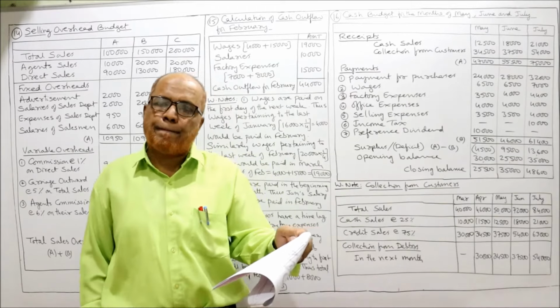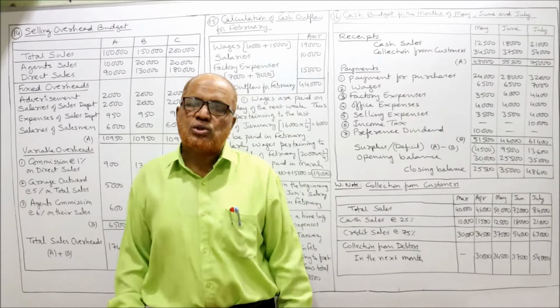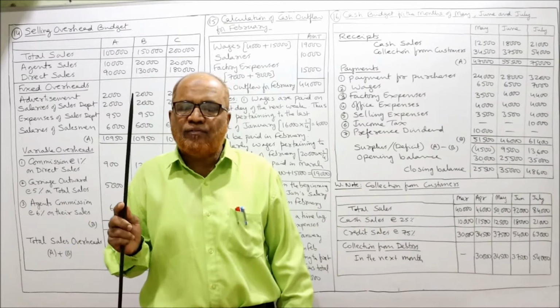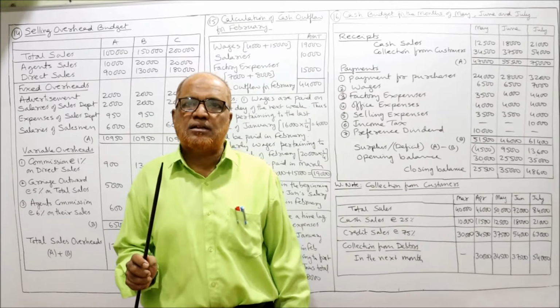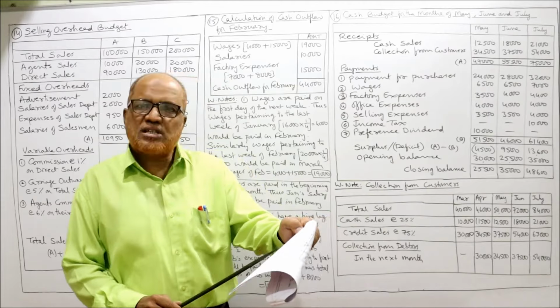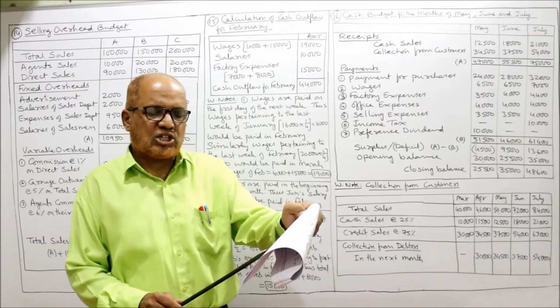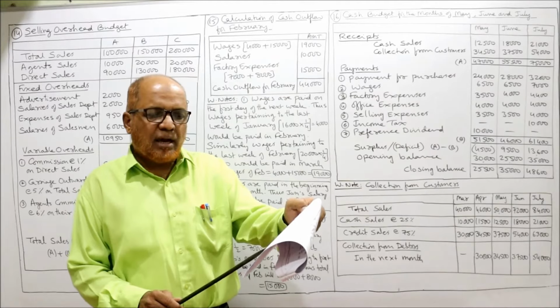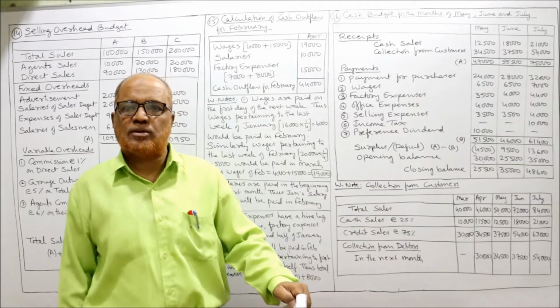Other information. See carefully. Understanding the problem is half solved. So when I explain the problem, listen with full concentration and try to understand it. If you have understood the problem, we can easily solve it. So first, other information: 25% of sales is for cash. The remaining amount is collected in the month following that of sales. Remember this part. This is difficult.